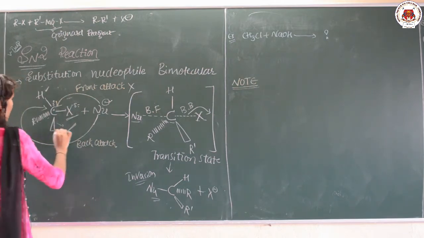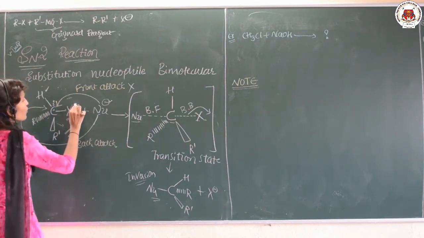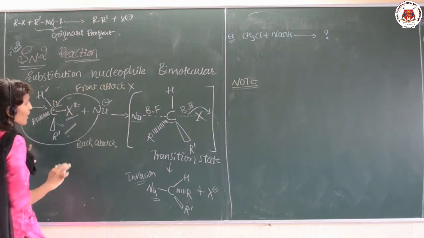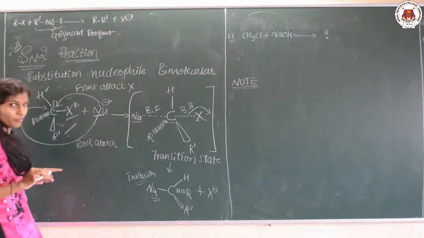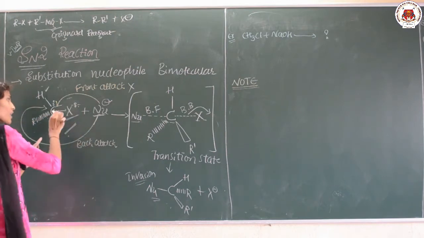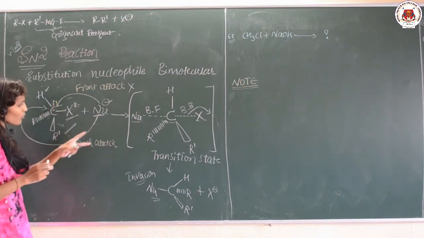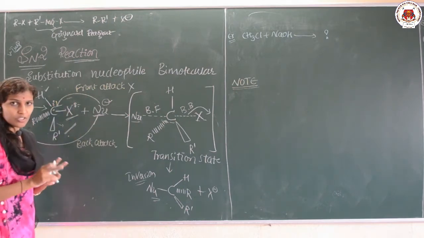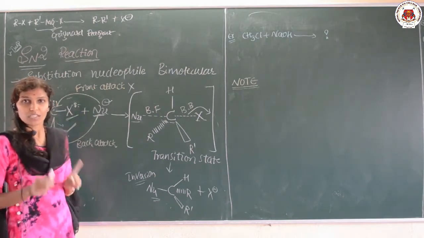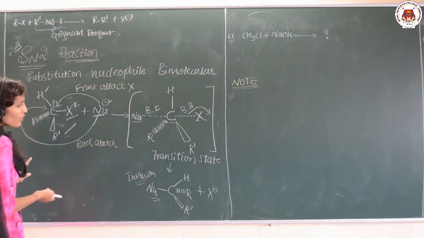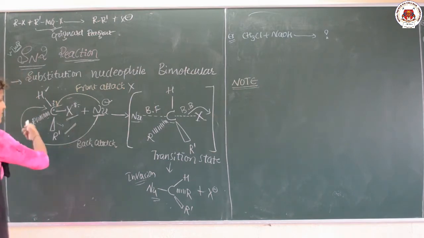See here, once again I will tell you, whatever substrate we are taking is optically active and the halogen is electronegative, it will drag the electrons towards itself and we are attacking with the nucleophile here. Obviously, the nucleophile attacks the positive center. There are two ways of attacking, one is front attack, one more is back attack. The front attack is not at all possible because both are negatively charged and they will repel each other, so the nucleophile will prefer the backside attack.